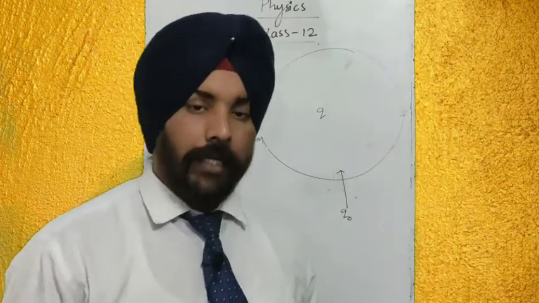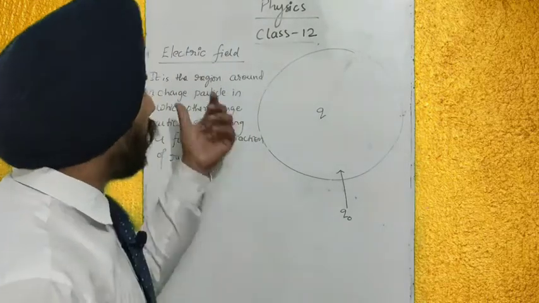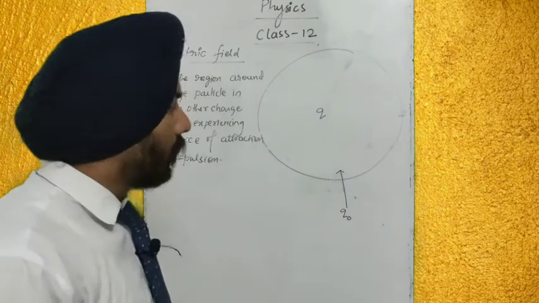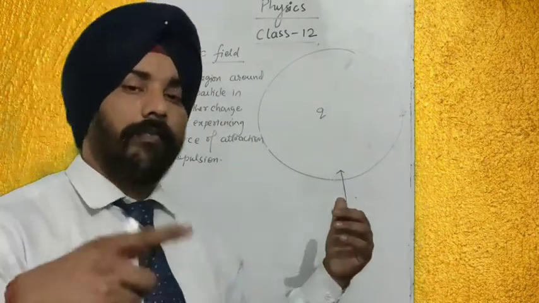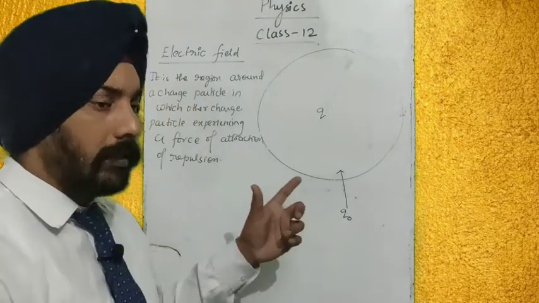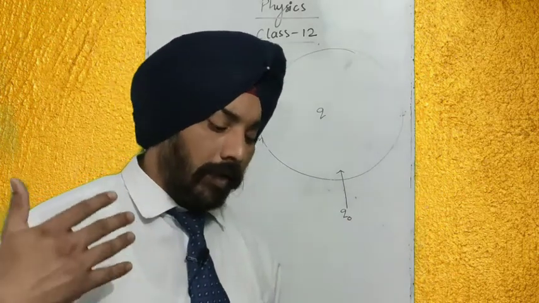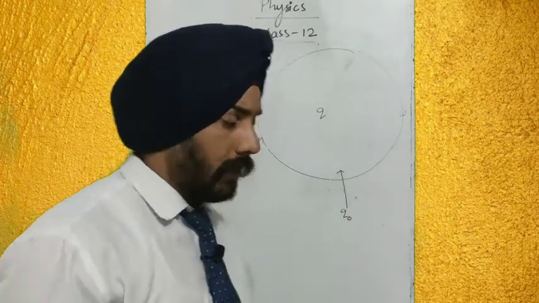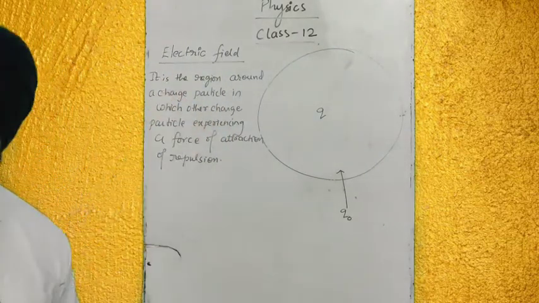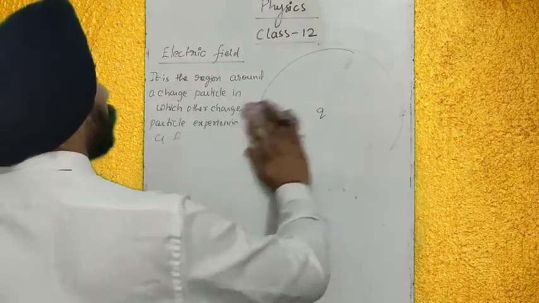If we are explaining in terms of flux, we call it electric flux density. If we are explaining in terms of force, we call it electric intensity, or electric induction. So how are we going to measure it? I am going to explain electric field in terms of force here.